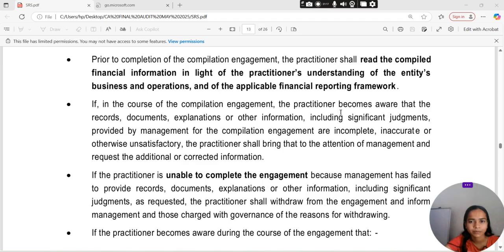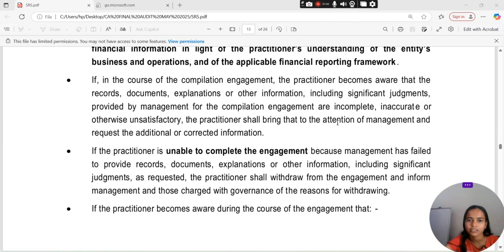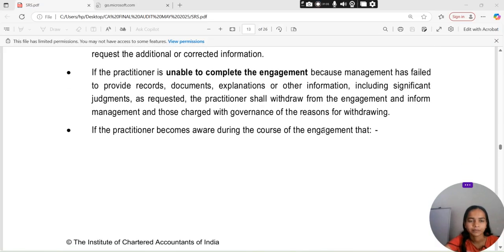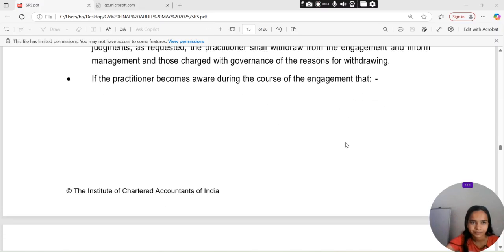If in the course of compilation engagement, the practitioner become aware that the records, documents, explanation and other information including the significant judgment provided by management for the compilation engagement are incomplete, inaccurate or otherwise unsatisfactory, the practitioner shall bring that to the attention of management and request the additional or corrected information. If the practitioner is unable to complete the engagement because management has failed to provide the records, document, explanation and other information including significant judgment as requested, the practitioner shall withdraw करेगा from the engagement, inform management and those charged with governance of the reason for withdrawing. That is, what is exactly the reason for withdrawing.